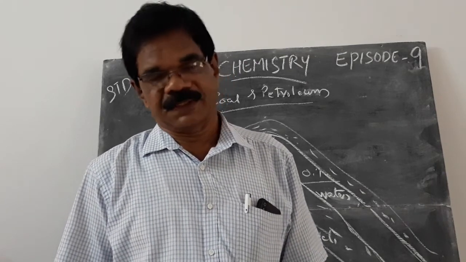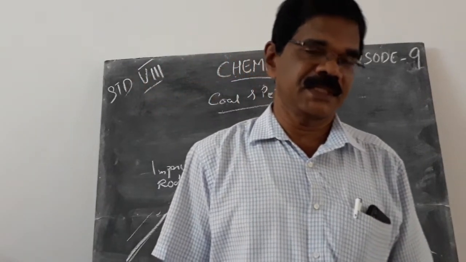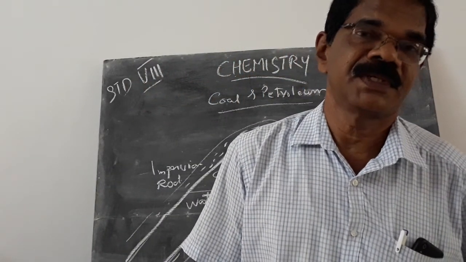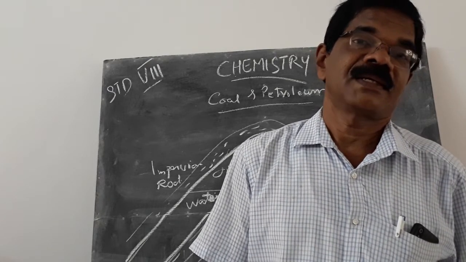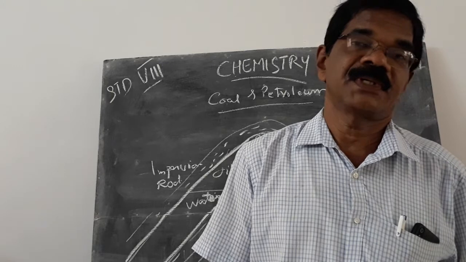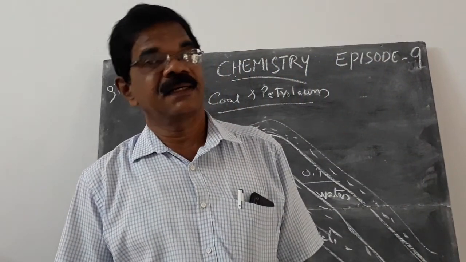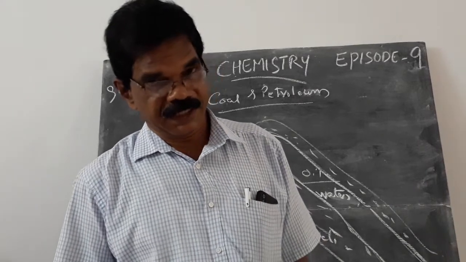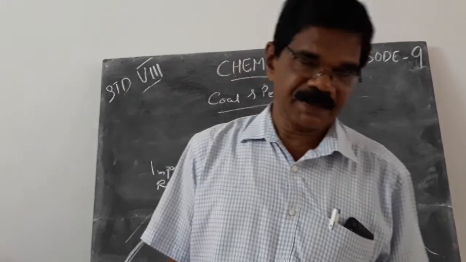On burning the coal, heat energy is liberated, and from this heat energy, electricity is produced. So coal is used in the thermal plant and its energy is used for producing electrical energy.